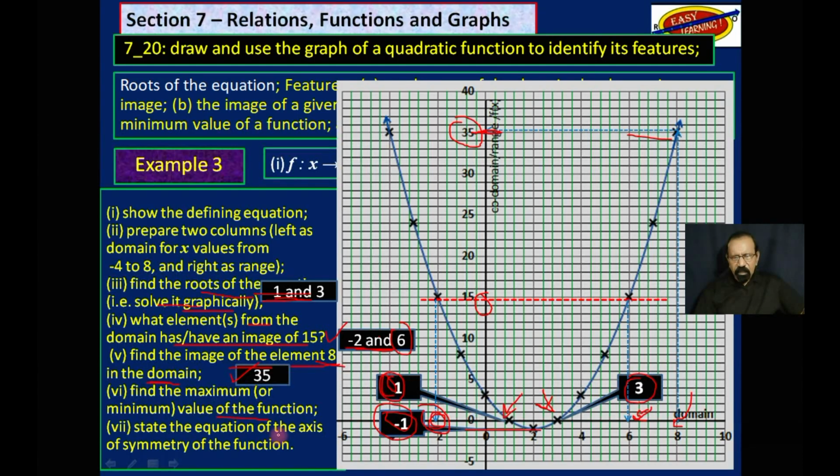And finally, state the equation of the axis of symmetry. In other words, where does the apex fall? What vertical line do we have at the apex, the lowest point? This line here, it comes down here. On the x-axis, what is this point? And we find that x is equal to 2. That's the equation of this line. And that would have answered all of those questions for example 3.